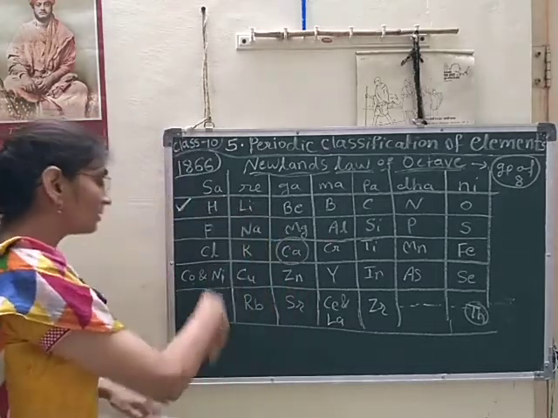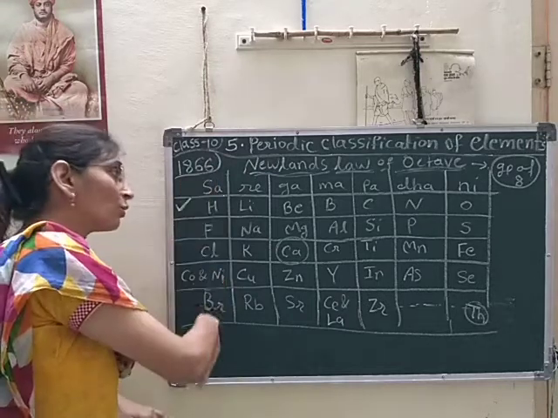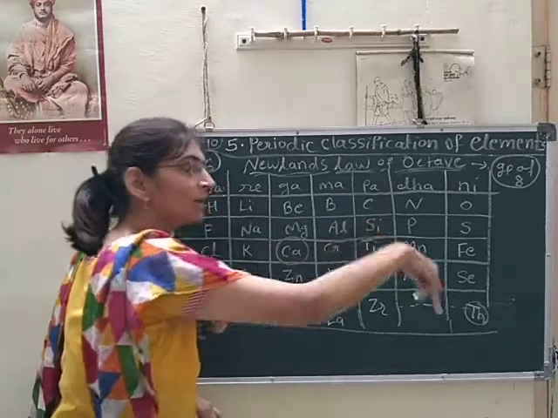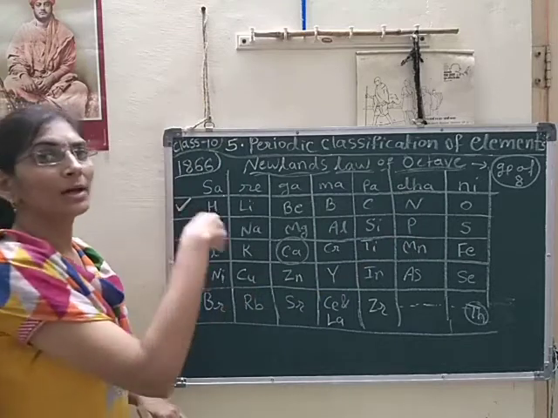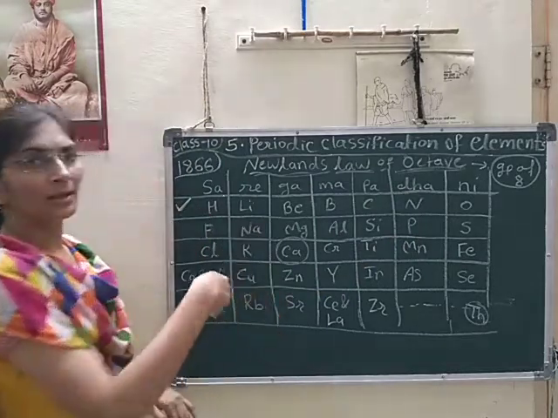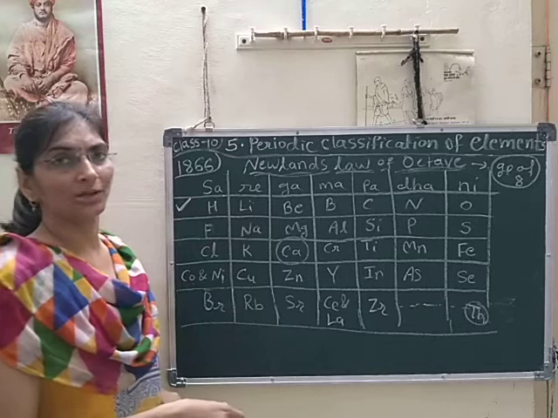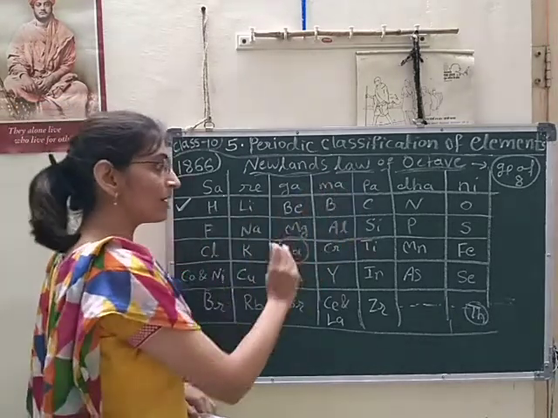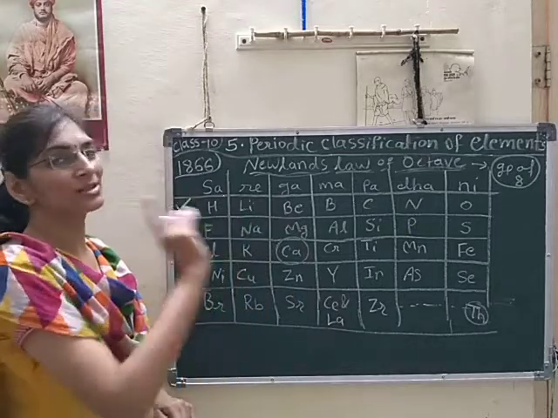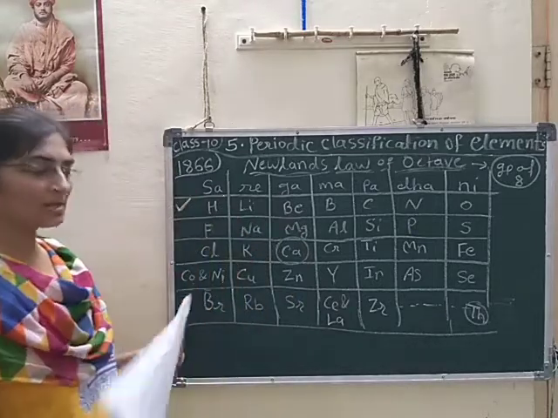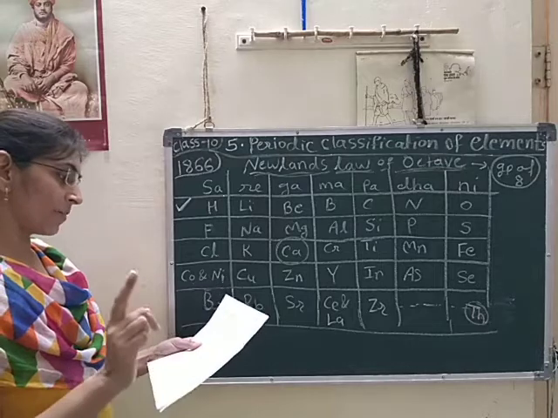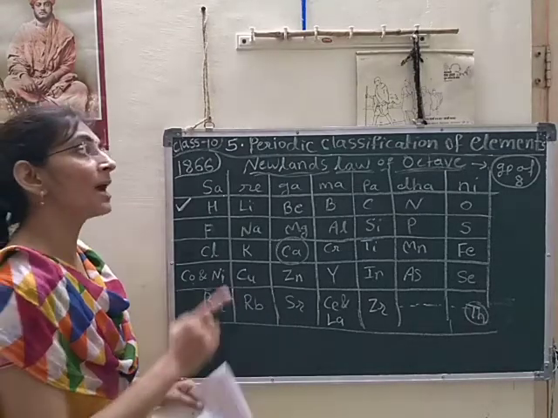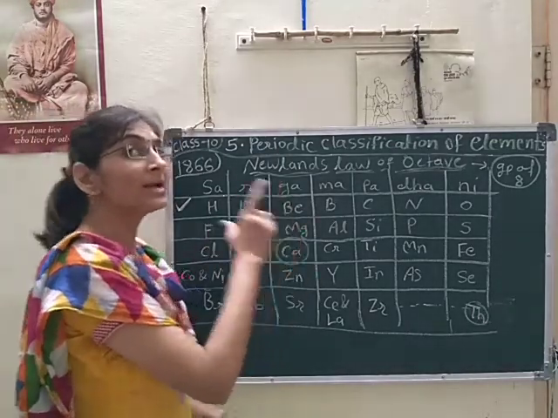Similarly, along all the groups, this law is broken after calcium. Understood? So it is followed only up to calcium. That is the first drawback and a very important drawback. Yes. Second drawback: Newland assumed that there were only 56 elements present.